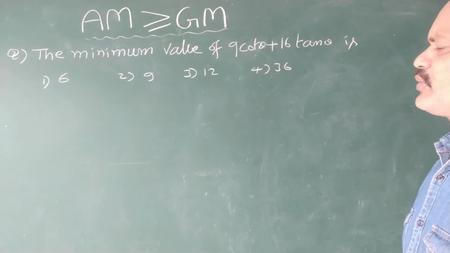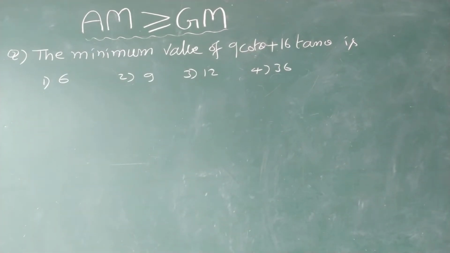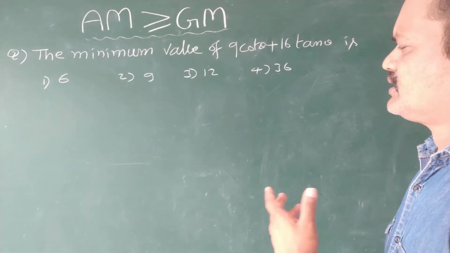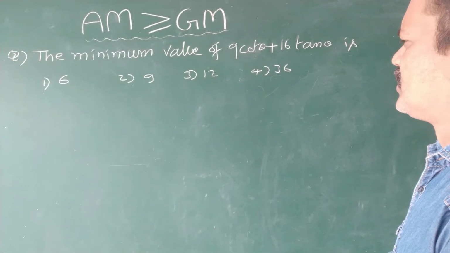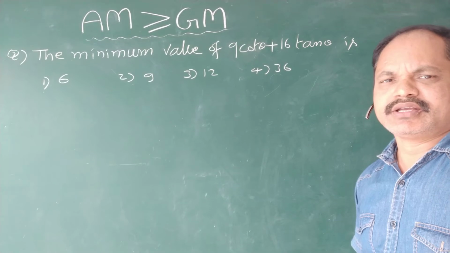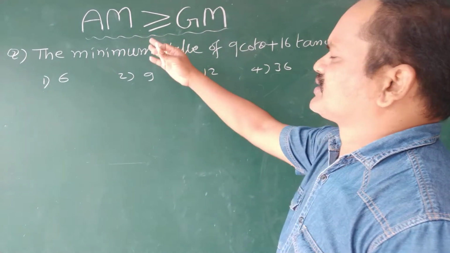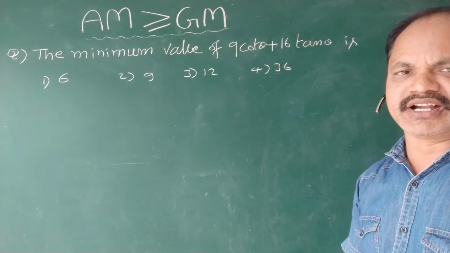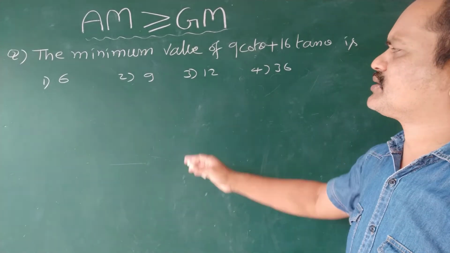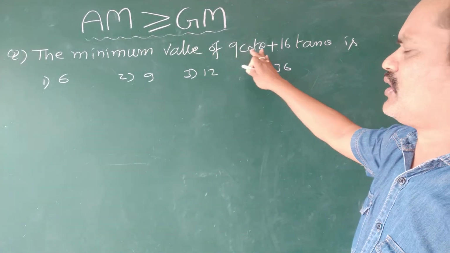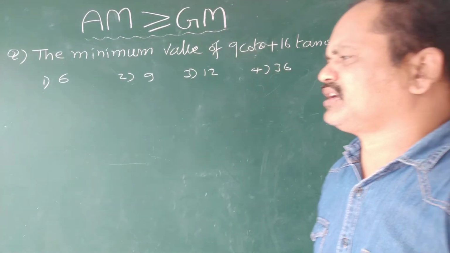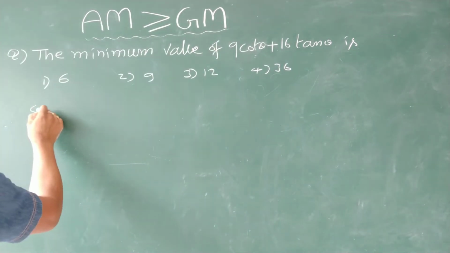Now the question: the minimum value of 9 cot theta plus 16 tan theta is: first option 6, second option 9, third option 12, and fourth option 36. So here the same process applies, according to the arithmetic mean being greater than or equal to the geometric mean. Here two quantities are there, 9 cot theta and 16 tan theta. That's the solution for this question.